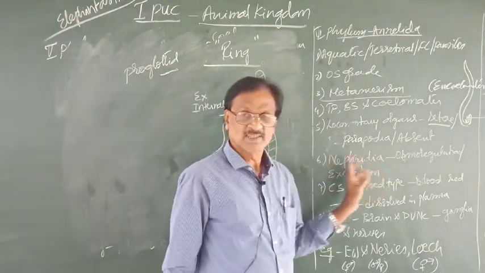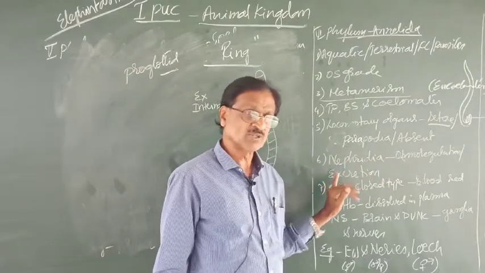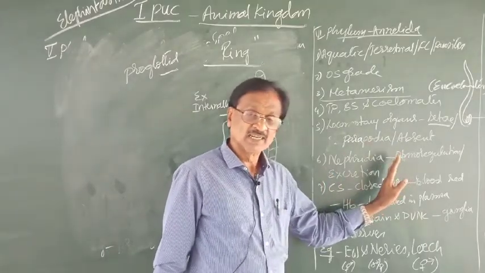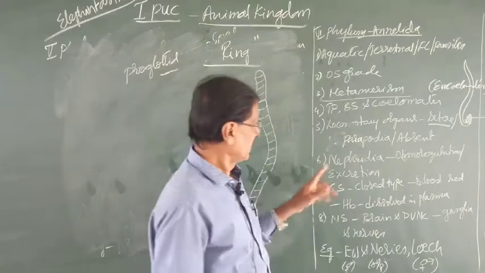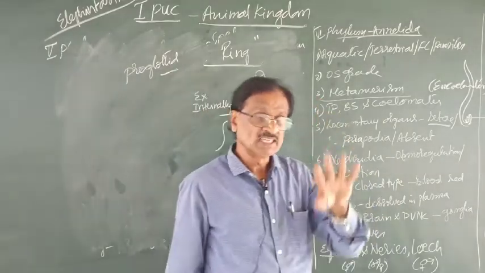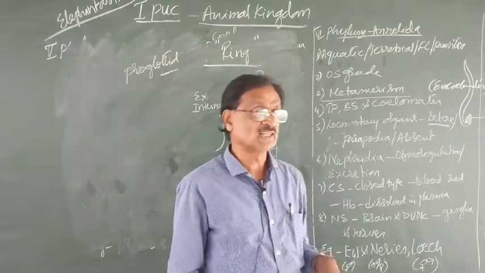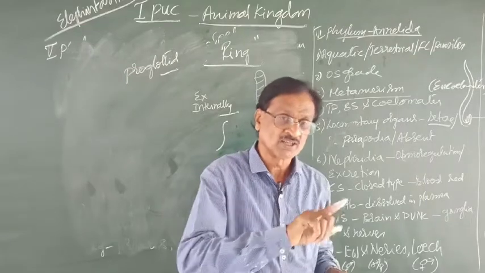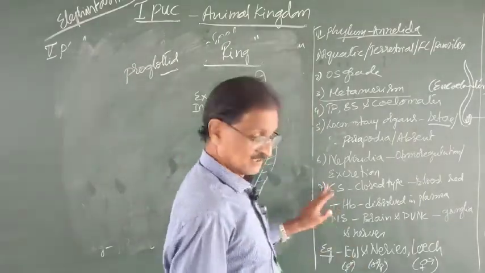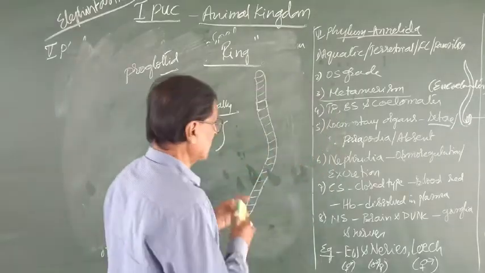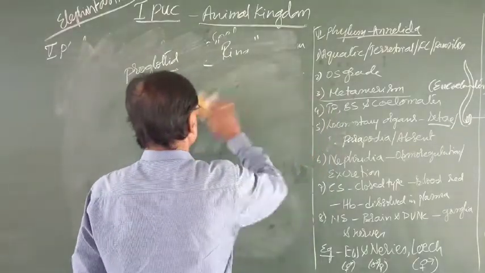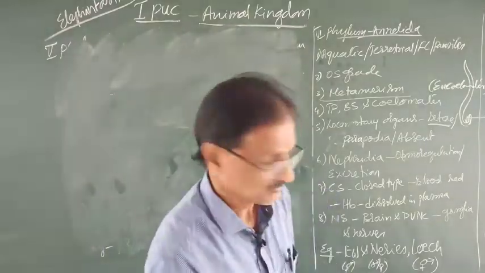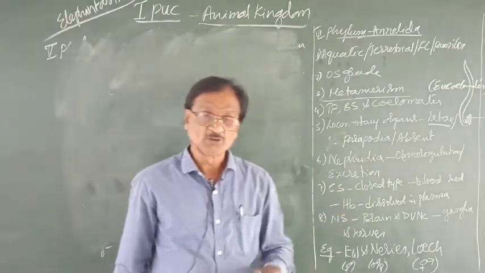As I said earlier, nephridia are the excretory organs, not only helpful in removing the excreta, but also helpful in regulating the water balance in the body, and hence they are also osmoregulators. Then the circulatory system is of closed type. The circulatory system is concerned with what? Blood circulation. It is of the closed type.